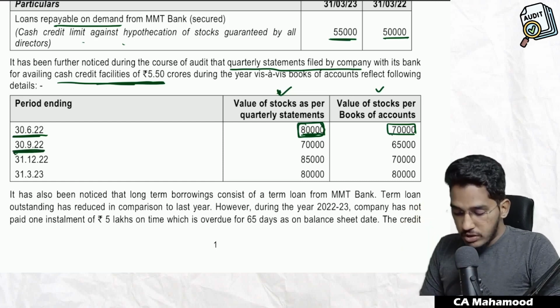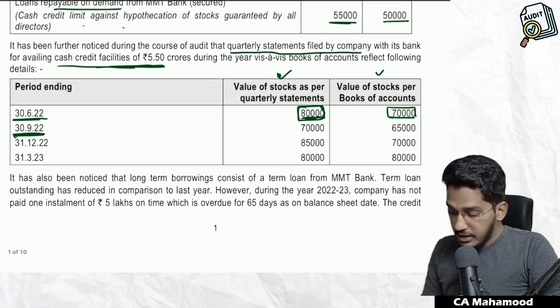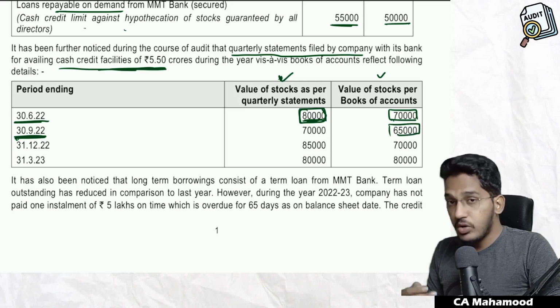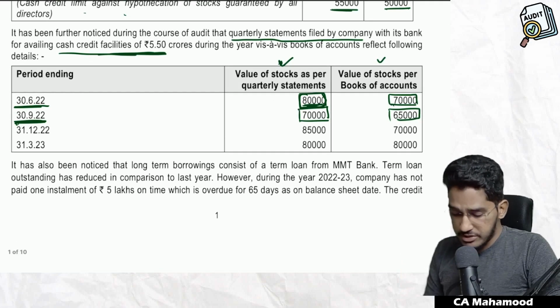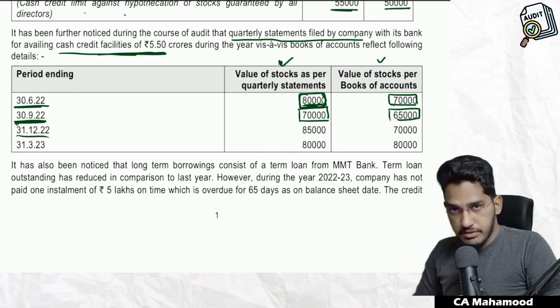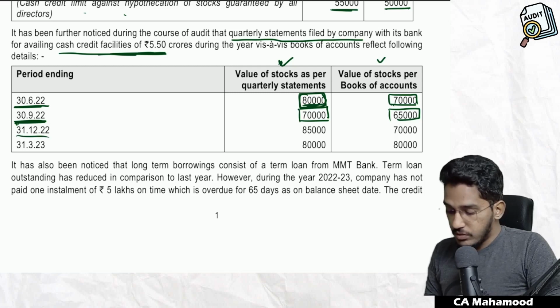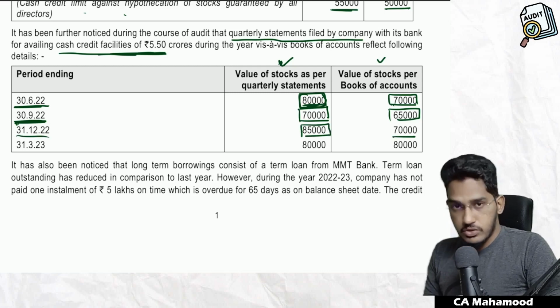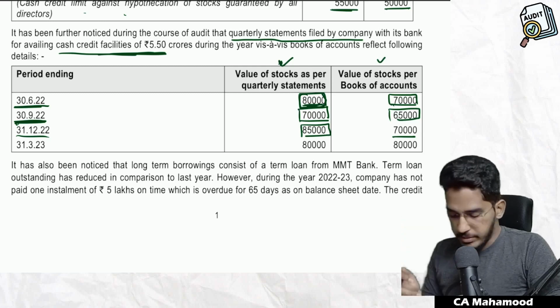Even if you look at the next quarter also, during that quarter also, the value of the stock was 65,000. But what they have submitted to the banker in the stock report, they have submitted the value of the stock as 7 crore rupees. Next one, the same happened when it comes to the 31st of December quarter also. Actual stock was 7 crore rupees, but in the stock statement, whatever they have submitted, they have shown the value of the stock as 8.5 crores. Once again, they have committed a mistake.